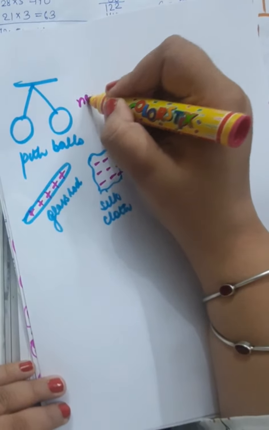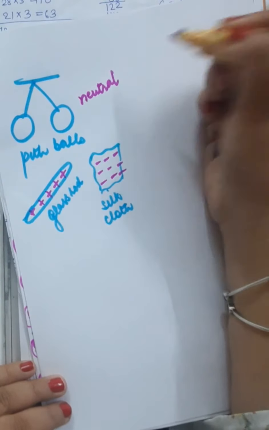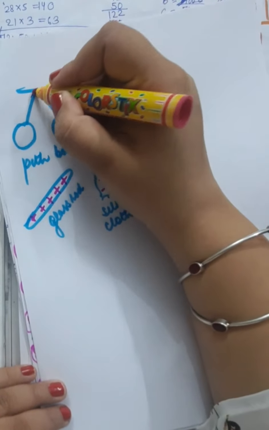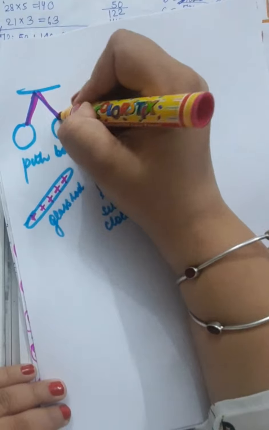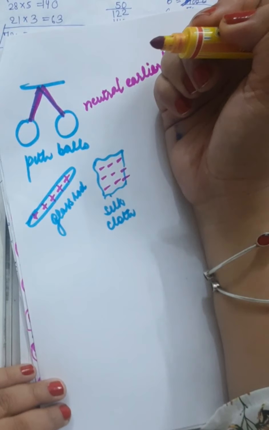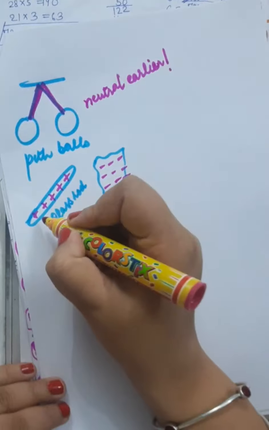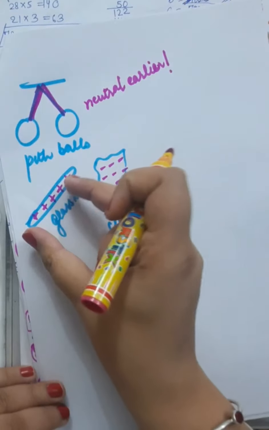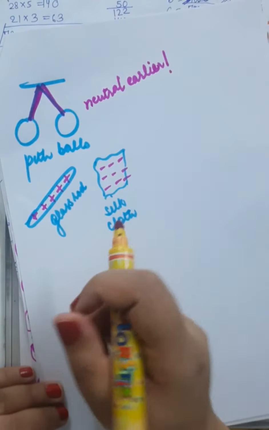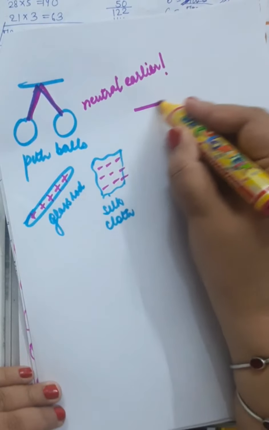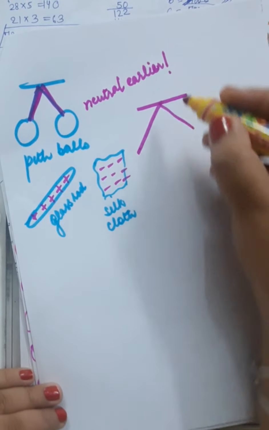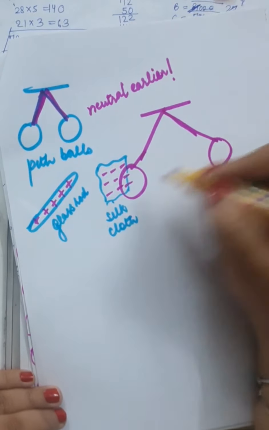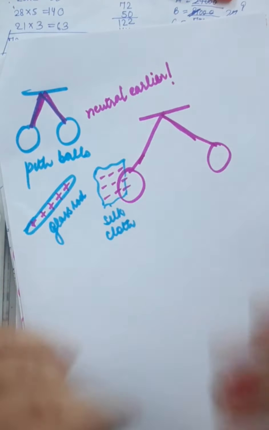These pith balls were neutral earlier. They had no charges, so they were just hanging. They were just suspended like this. But when you bring this charged rod near these pith balls and you touch this glass rod with these two pith balls, what will happen? These pith balls will now start repelling each other and they will be present at the farthest distance possible. They'll start repelling each other.